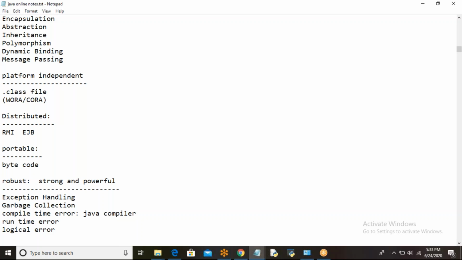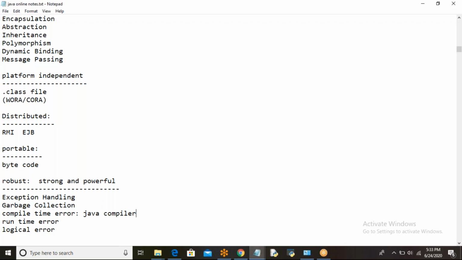Like if you miss a semicolon, if you do not close the curly braces properly, double quotes missing, no space between data type and variable, these are all compile time errors which happen in the compilation process. Who is responsible? The Java compiler is responsible for detecting the compile time errors.